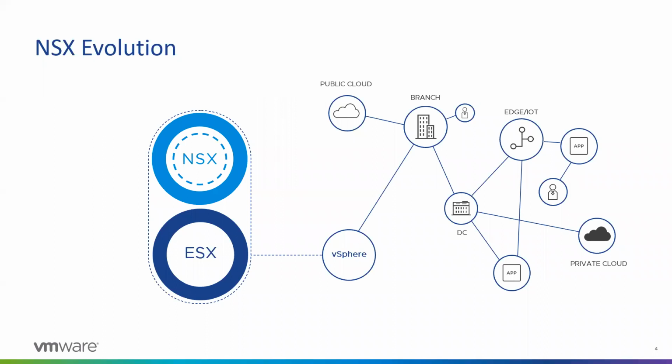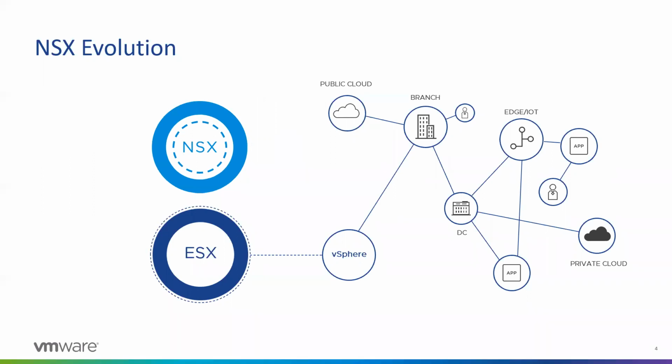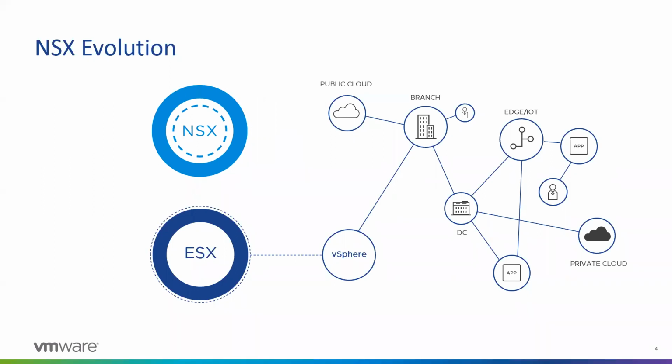As we all know, the earlier NSX solution was tightly coupled to vSphere, and vSphere you could be running in your branch office or in a cloud environment. But as we are evolving, we are trying to decouple NSX from ESX, which means we want to ensure that NSX can span across different types of hypervisors, and it's not just tied to the vCenter environment.